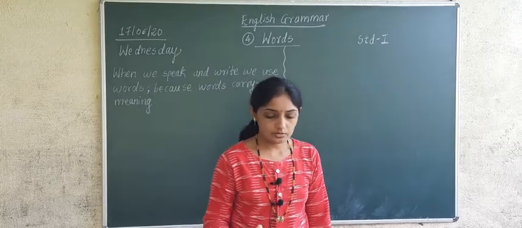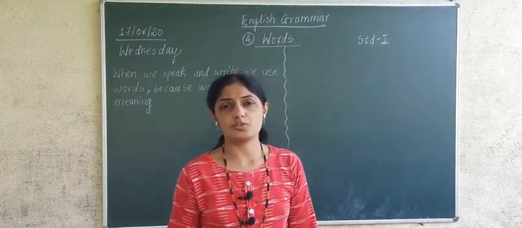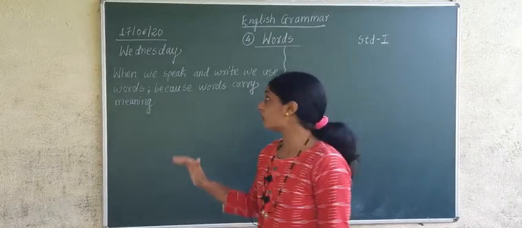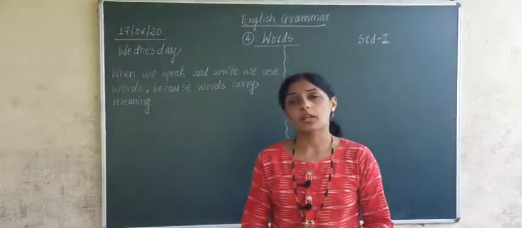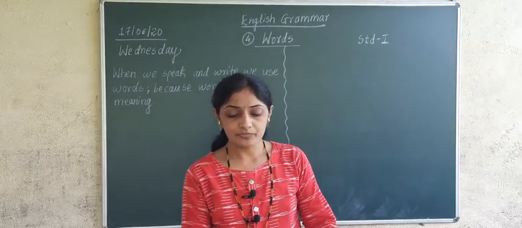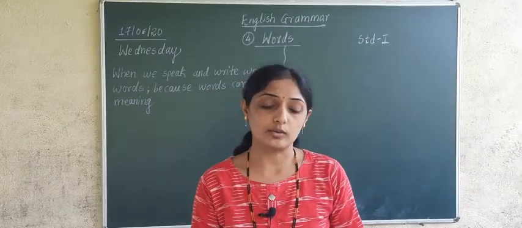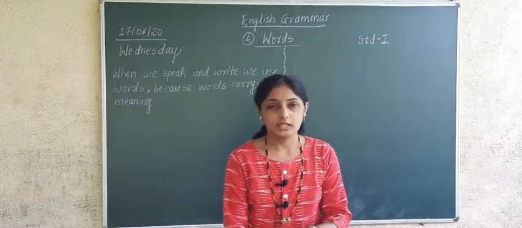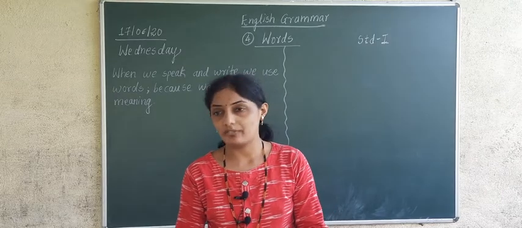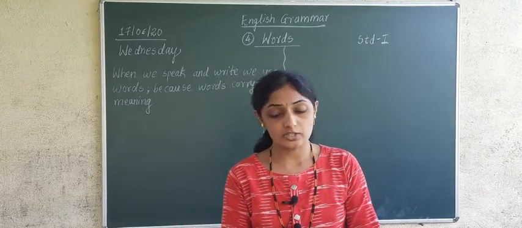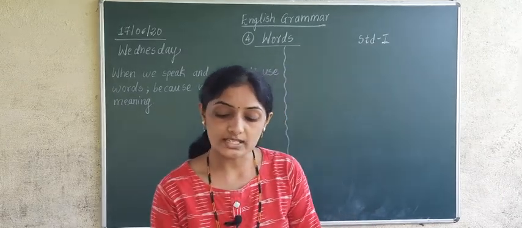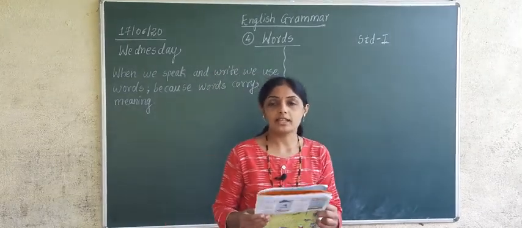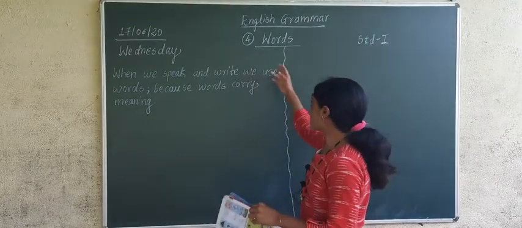We are going to start with today's English grammar portion. We have completed 3 lessons of English grammar, and today we are going to start with the 4th chapter. In the previous chapters, what did we study? We studied about vowels and consonants, correct? The first lesson was the alphabet. The second lesson was the alphabetical order. The third lesson was vowels and consonants. And today we are going to study the lesson Words. What is the name of our lesson?